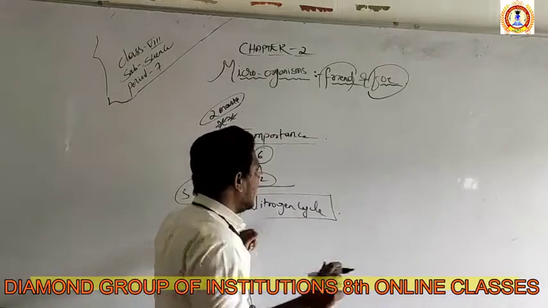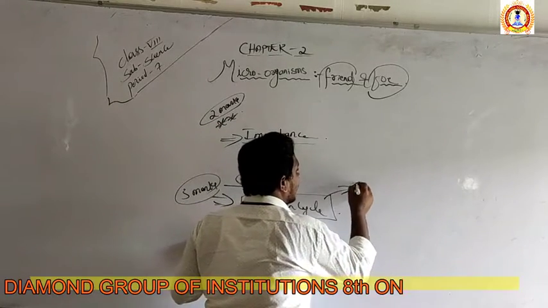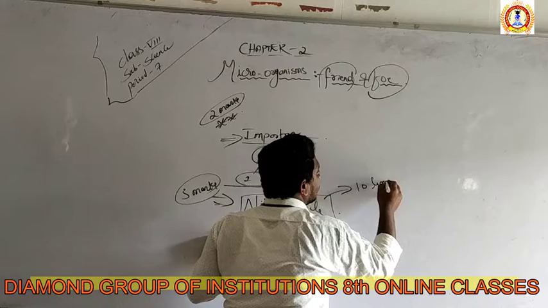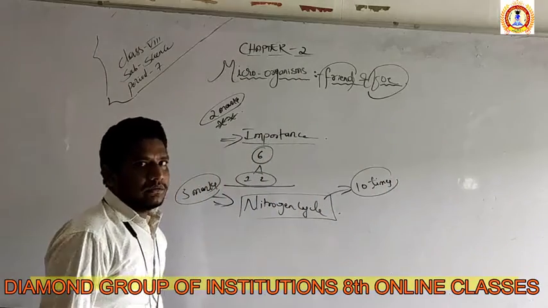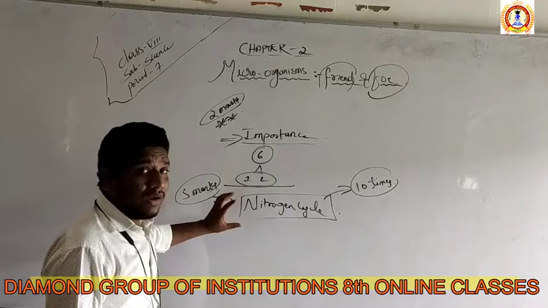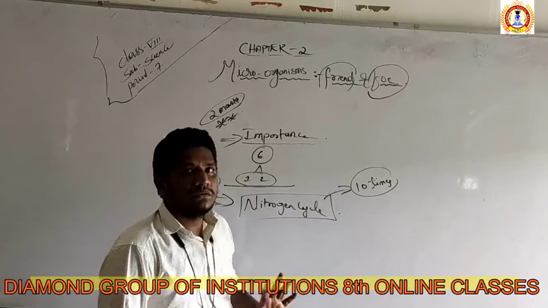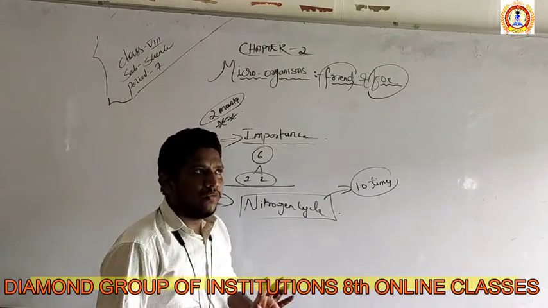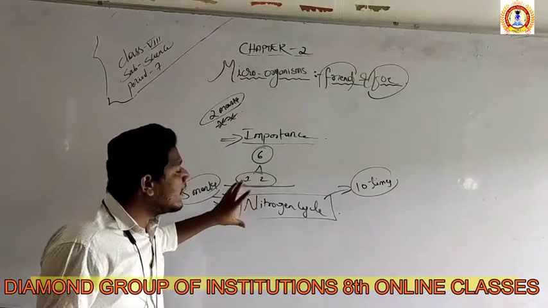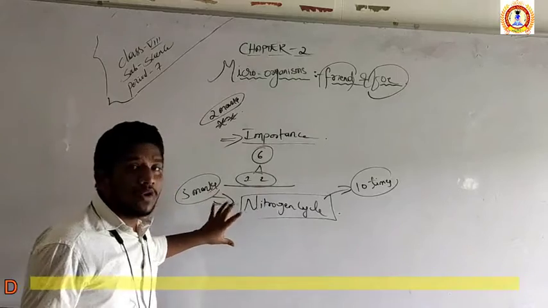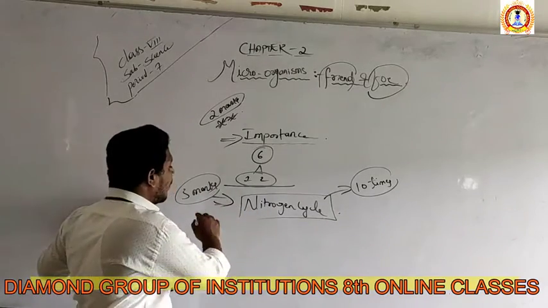It's your homework. Draw this nitrogen cycle 10 times and practice it, because you will not understand it if you are not drawing it completely. We can explain and understand it easily, but you have to remember this cycle. Without seeing, you have to draw it.